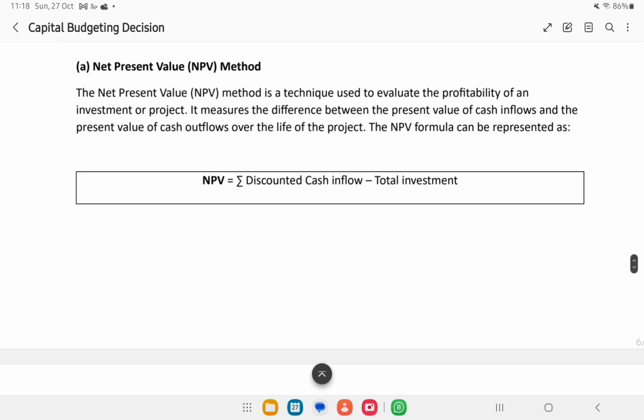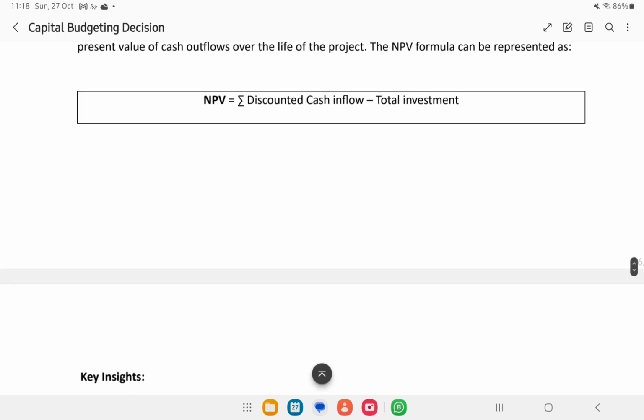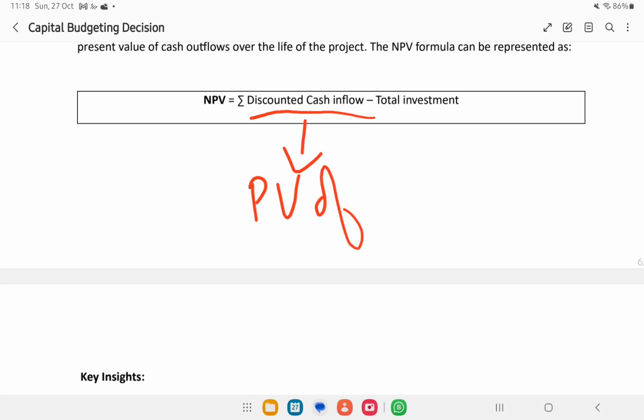The net present value method, the first method, takes us into the concept of discounted cash inflow. Discounted cash inflow means the sum of present value of cash inflow. Like in the payback period method, whenever a project makes a proposal, they give an idea of what amount they will repay to us in each upcoming year.